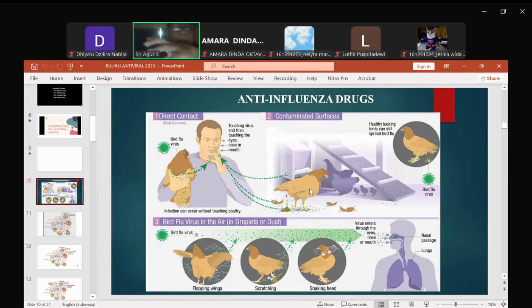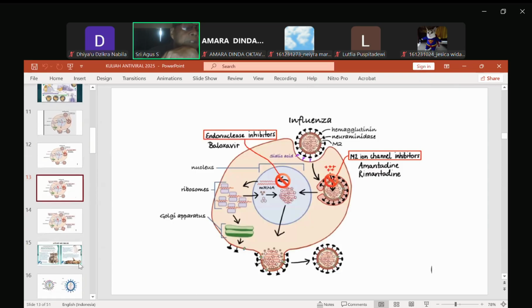Kalau ini kan cuma penambahan aja. Bagaimana cara infeksi dari ayam ke manusia, apakah dia direct atau indirect. Tapi kalau seperti ini tadi kan sudah ada, tapi ada yang belum ada juga. Mungkin Anda bisa belajar sendiri ya.